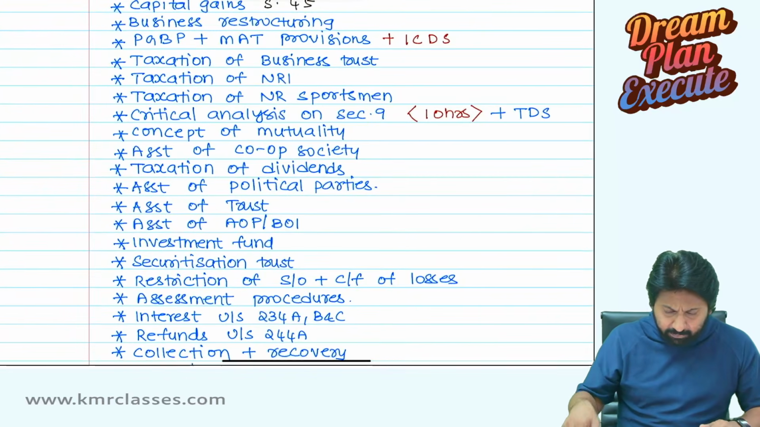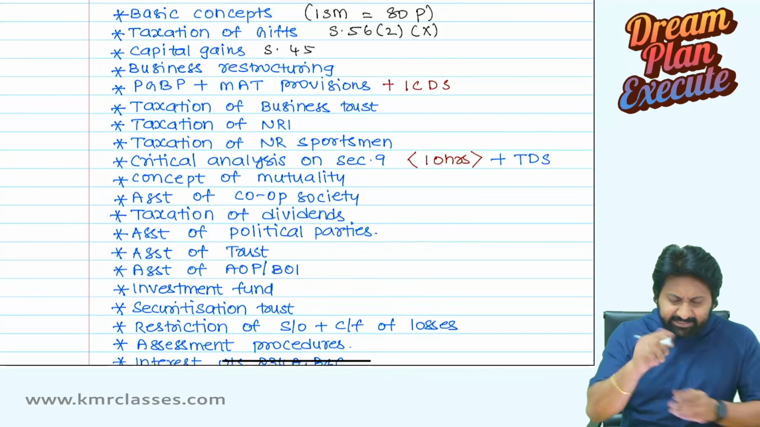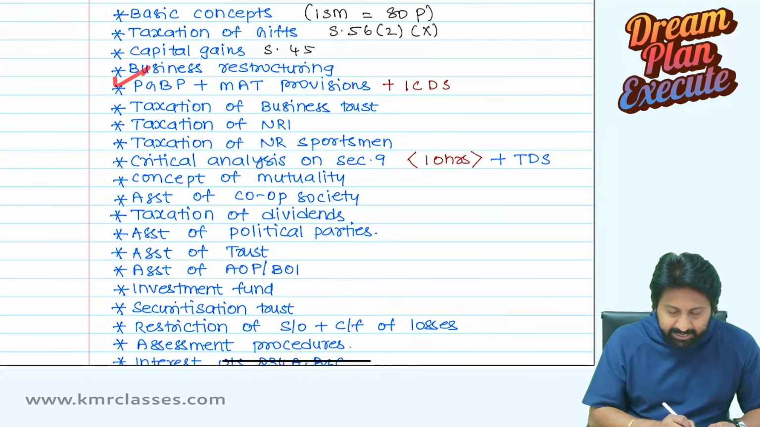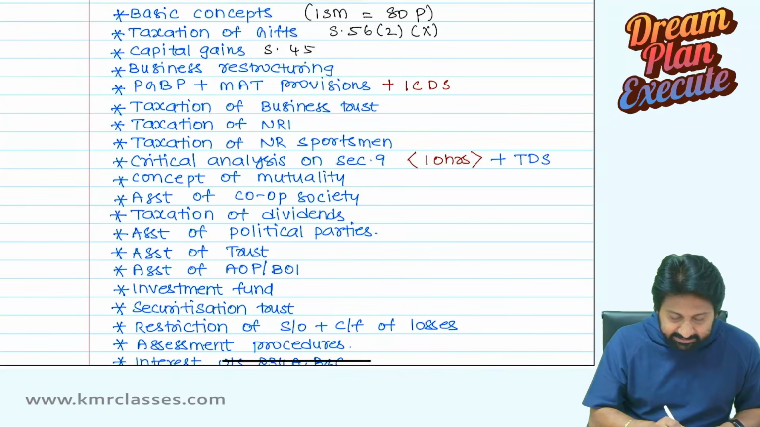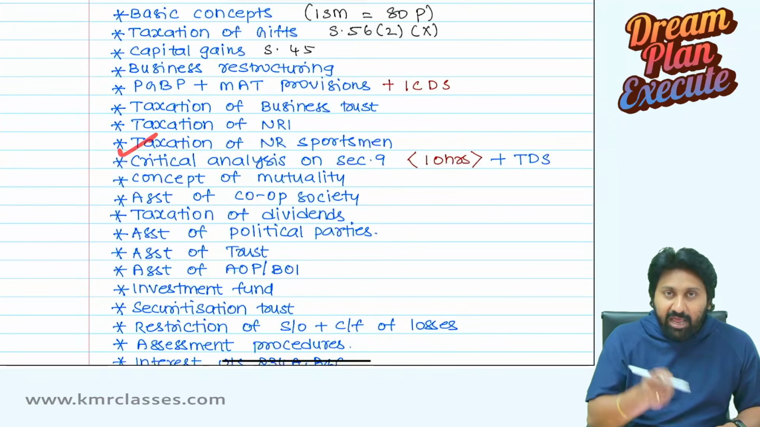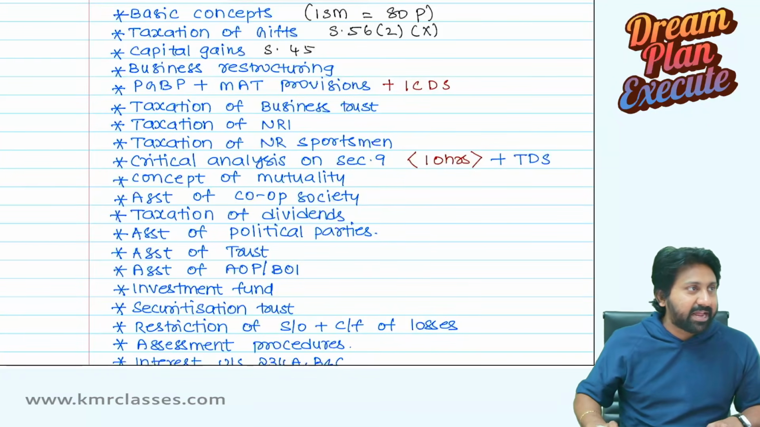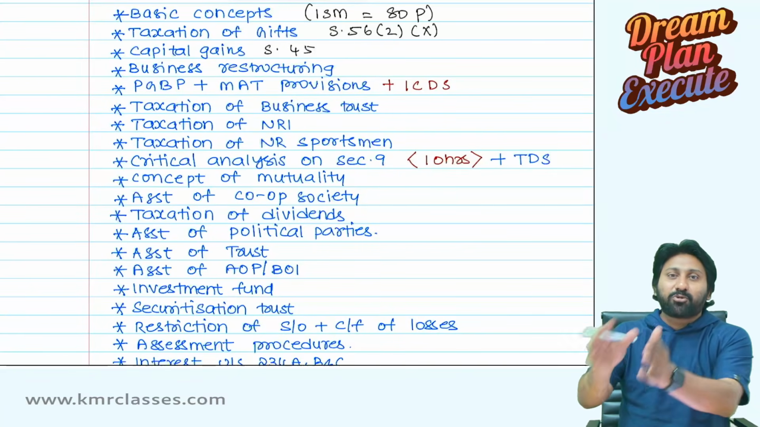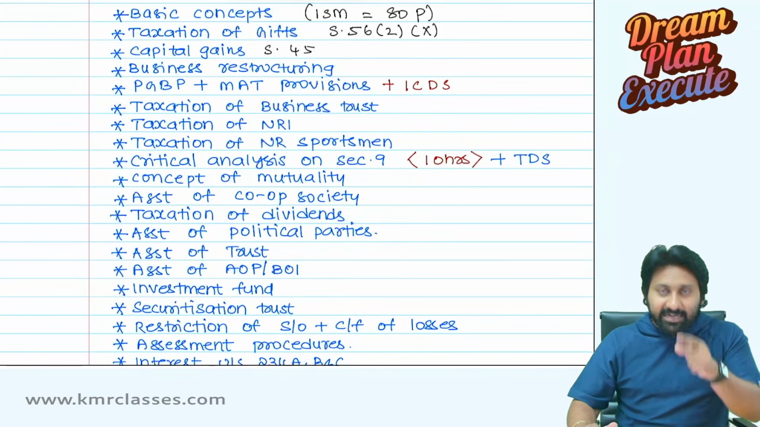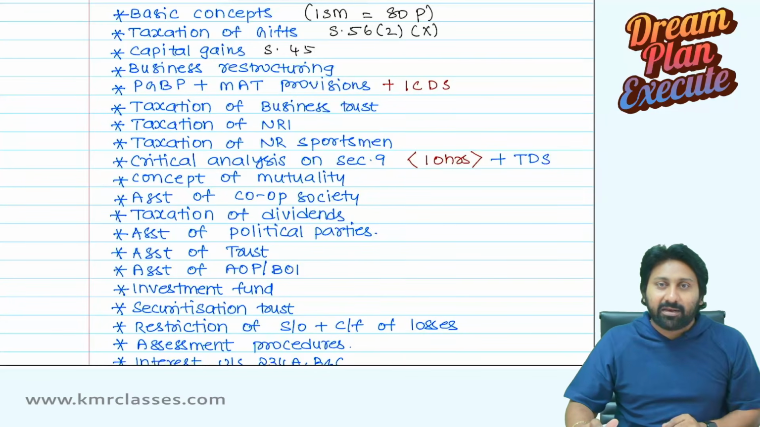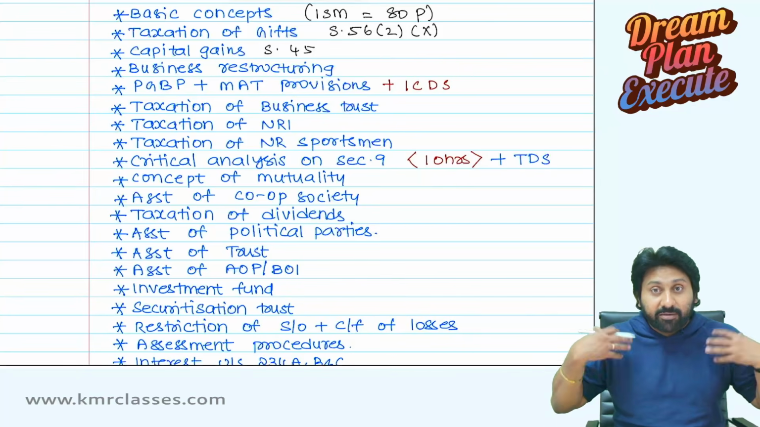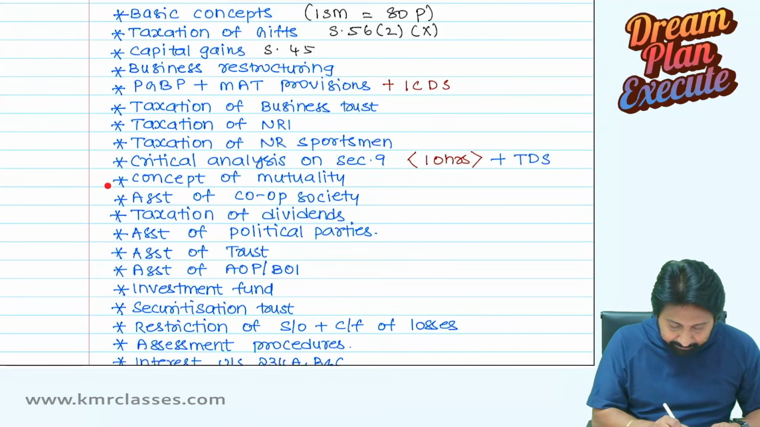So please see here. Basic concepts: taxation of gifts, capital gains, business restructuring, PGBP and MAT provisions, taxation of a business trust, NRI taxation, NRI sportsperson, critical analysis of section 9, my most lovable section in the entire Income Tax. Whenever a section is very lengthy and people are not reading it, my focus goes to that section first. Why are people saying that? Let's make the impossible possible. That is the spirit you should have when reading the Bare Act. That big means you can grab that concept now. Let's go on.